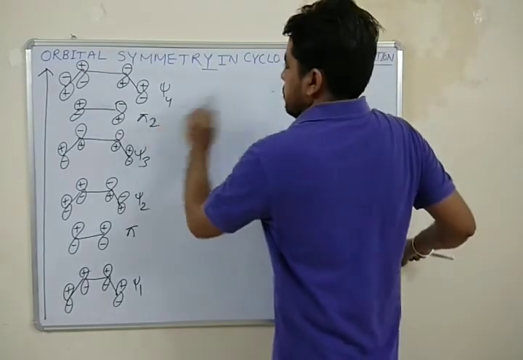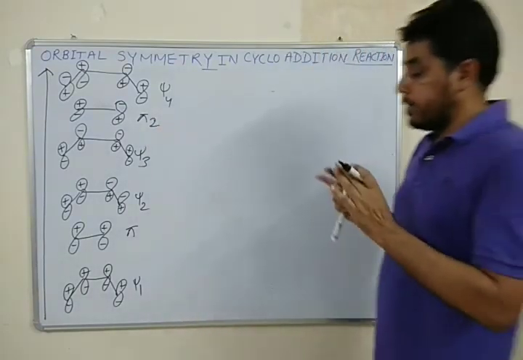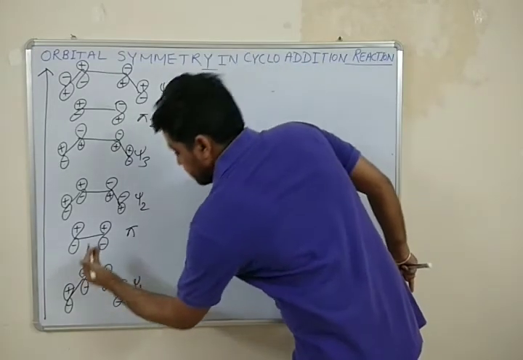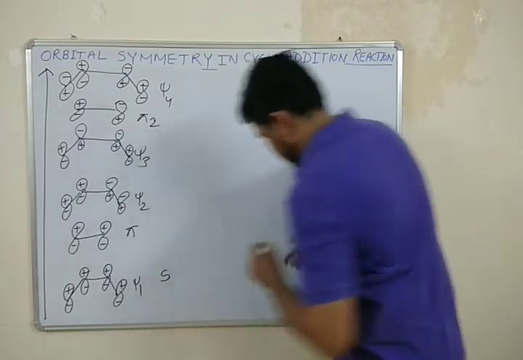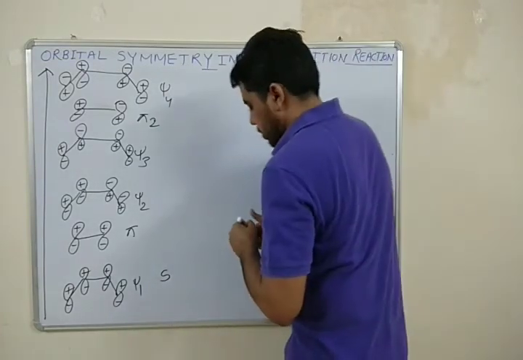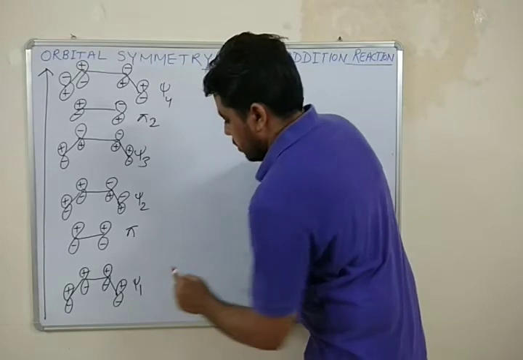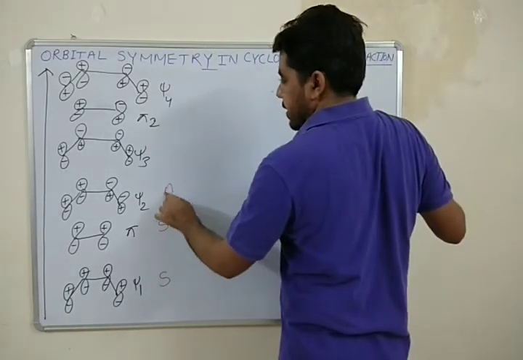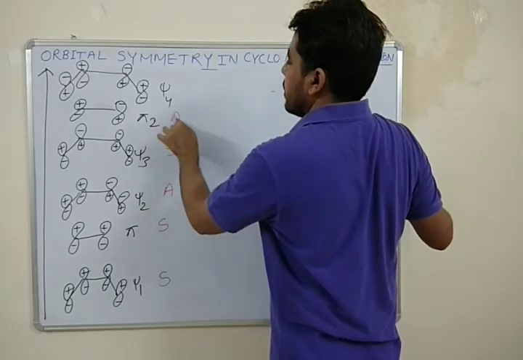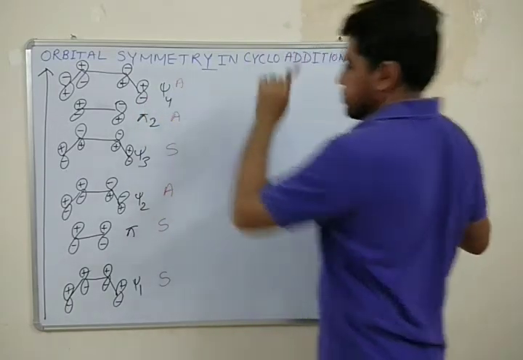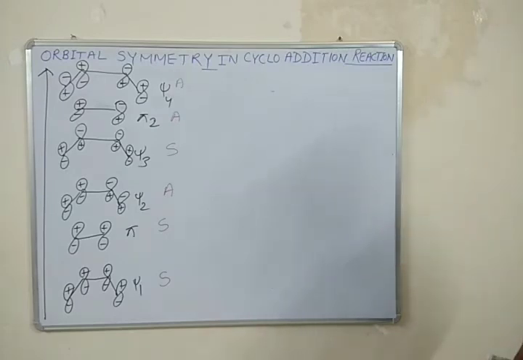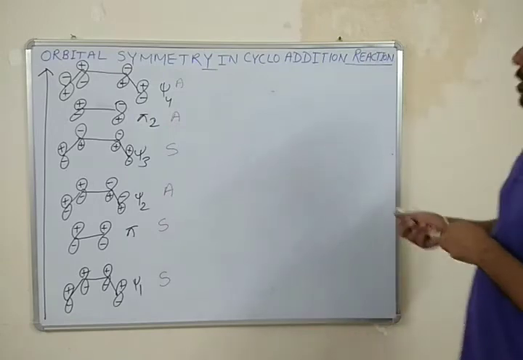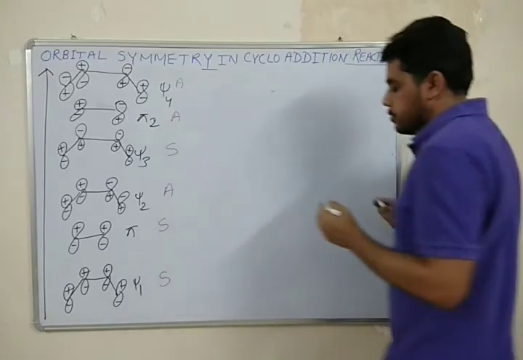So we will keep in mind only one symmetry element, that is sigma V. So Psi1 is symmetric with respect to sigma V. Similarly, the next ones are asymmetric, symmetric, asymmetric, and the last one is also asymmetric with respect to sigma V. On the right hand side I will draw the orbitals of the product.